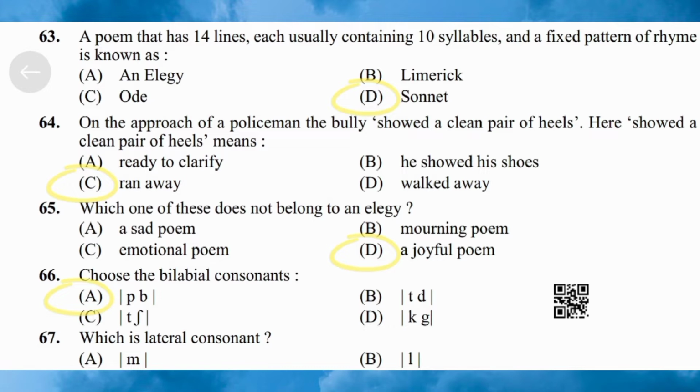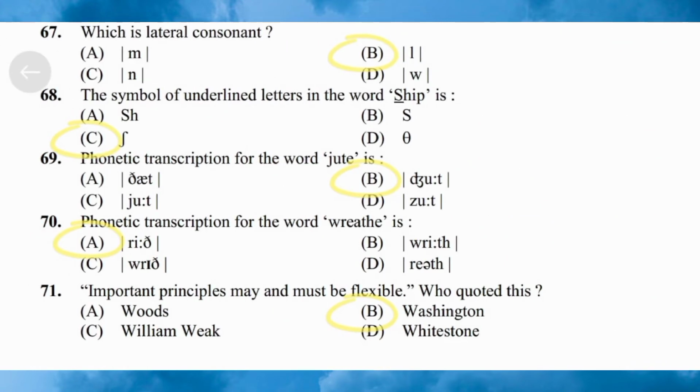Next question 66. Choose the bilabial consonant. Option A, PB, option B, TD, option C, TF, option D, KZ. Here the correct answer is option A, PB. Next question 67. Which is lateral consonant? Option A M, option B L, option C N, option D W. Here the correct answer is option B L.